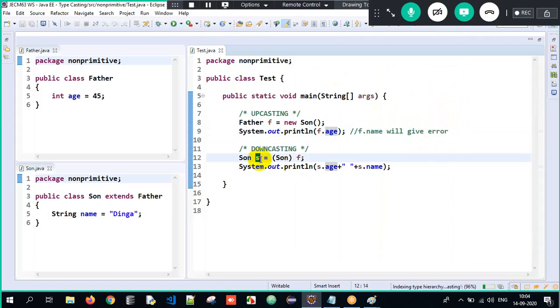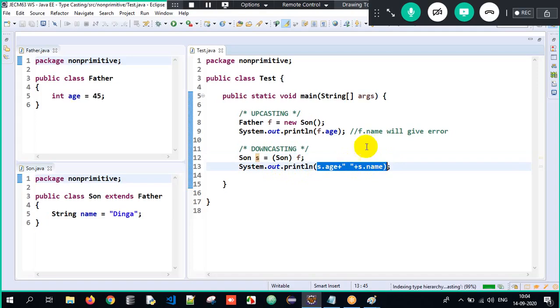With the downcasted reference, the subclass reference, both superclass and subclass properties. Upcasting implicitly, downcasting explicitly. For achieving upcasting, inheritance is mandatory. For downcasting, upcasting is mandatory.